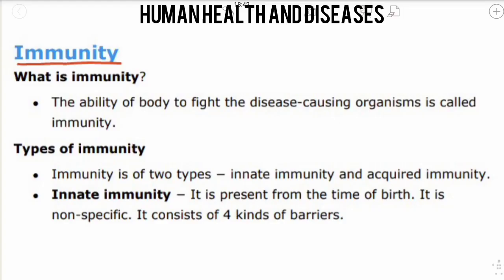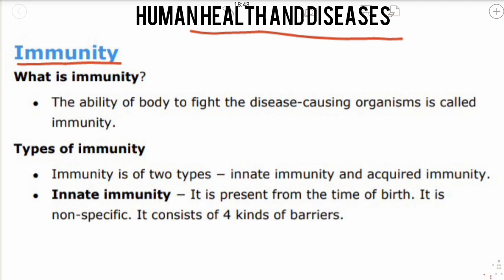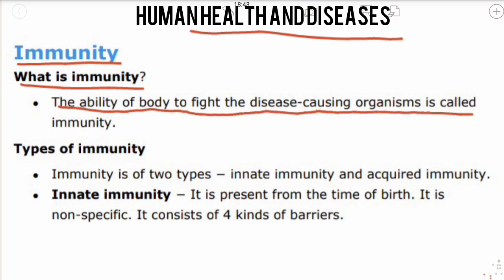This is a very simple topic and it is taken from the chapter of human health and diseases. Here we will understand what is immunity and the different types of immunity. Let's understand what is immunity. The ability of a body to fight the disease causing organisms is called immunity. So simple. When your body is able to fight against the diseases, then it is called immunity.